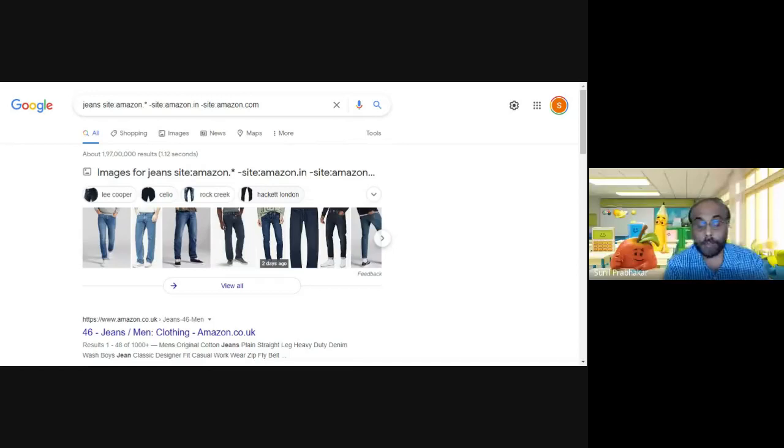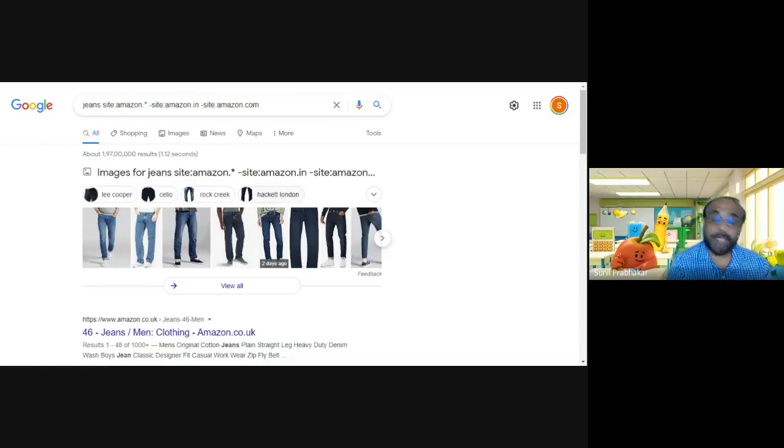So here you are combining two operators, the site operator and the exclude operator. It is possible to focus results on a particular website or a particular group of websites. It's also possible to exclude results from a particular website. Then you learned about a lot of search operators, Boolean operators, the site operator.